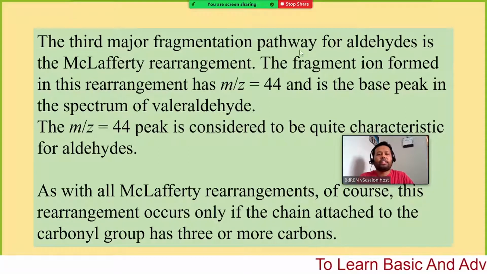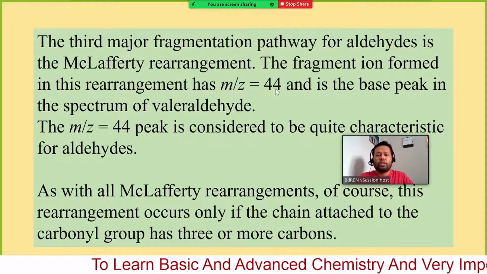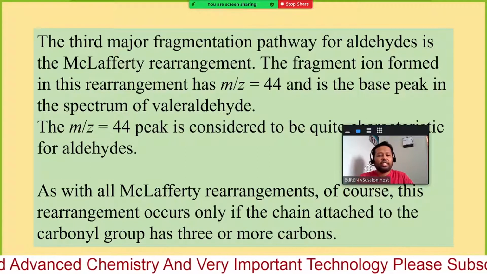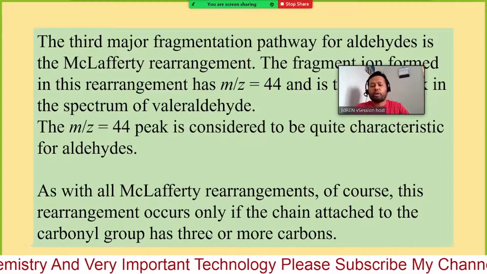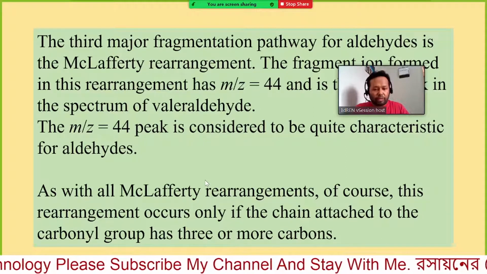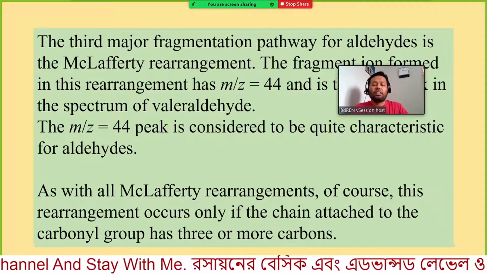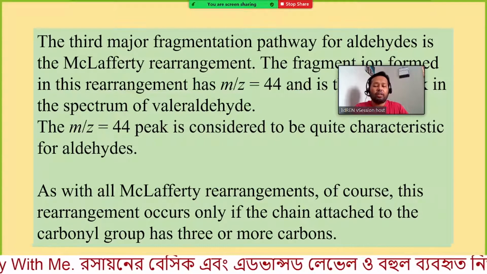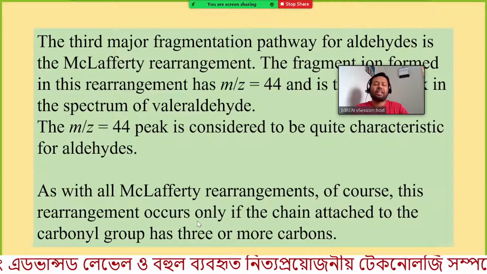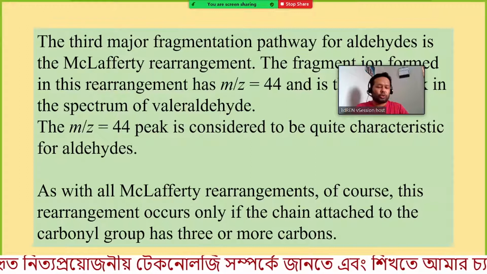The third major fragmentation pathway for aldehydes is the McLafferty, and already we have mentioned that m/z equal 44 is the base peak in the spectrum. As with all McLafferty rearrangements, this rearrangement occurs only if the chain attached to the carbonyl group has 3 or more carbons. In one of the last classes, I mentioned that this type of rearrangement is only possible when there is a carbon chain with 3 or more carbon atoms. So this will happen only when there is a side chain of more than 3 carbons.